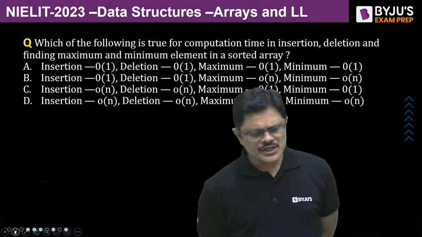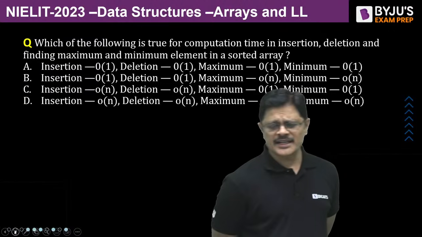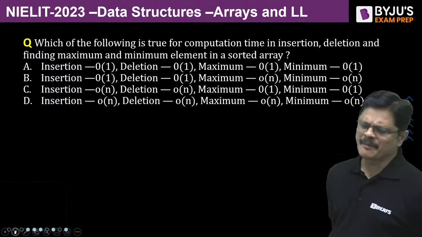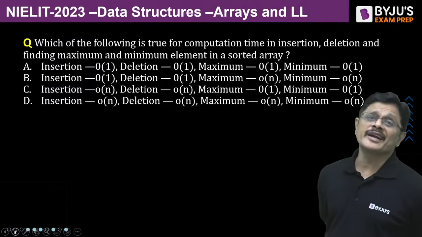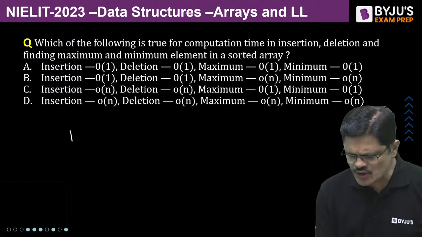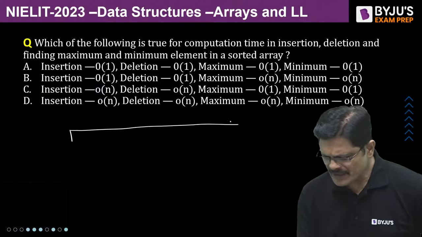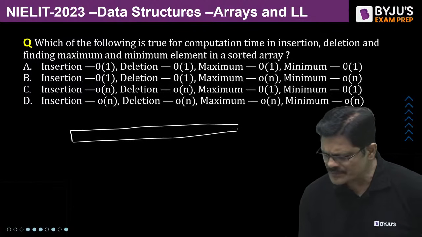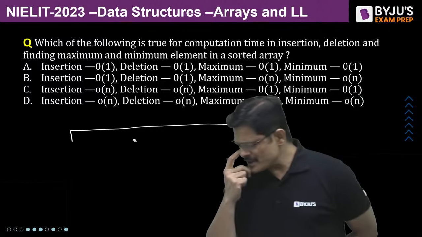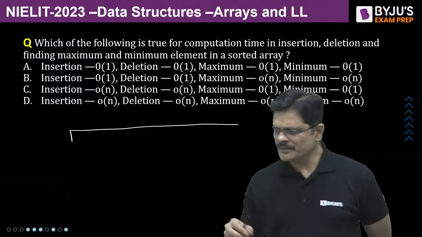Which of the following is true for computation time in insertion, deletion, and finding maximum and minimum element in a sorted array? So here we are having a sorted array, that is, the array is a sorted one.